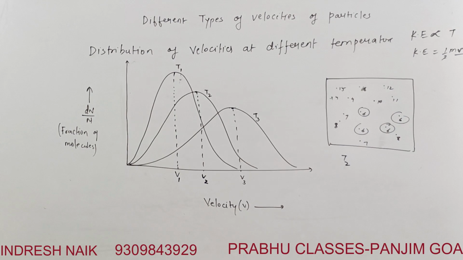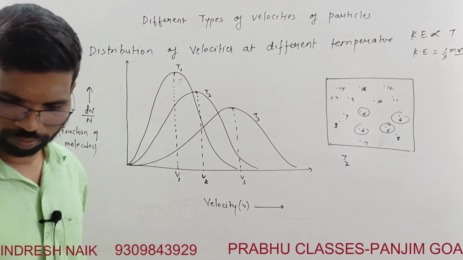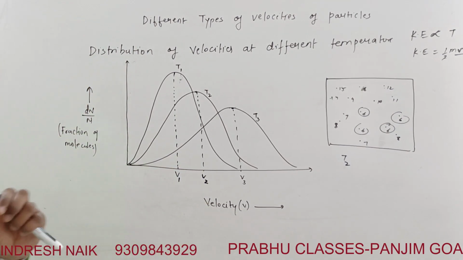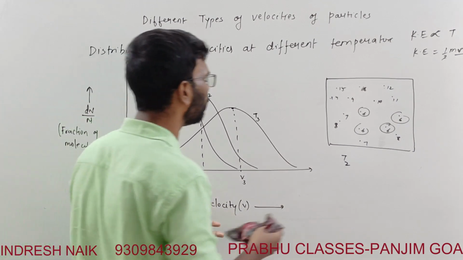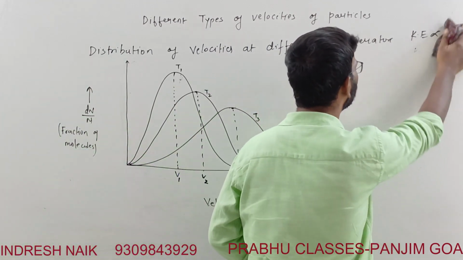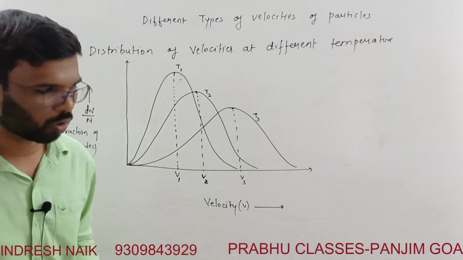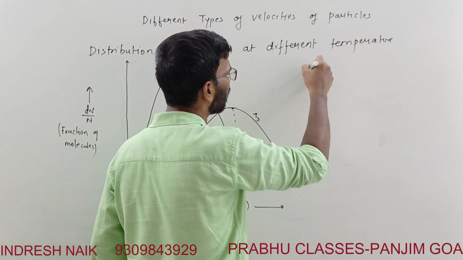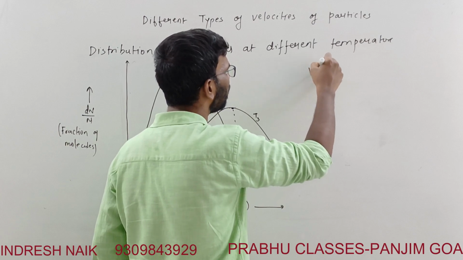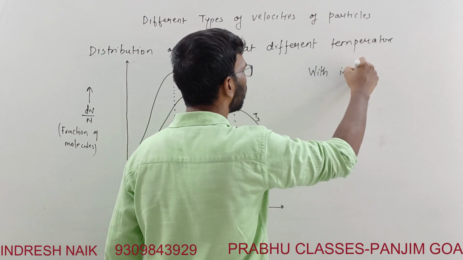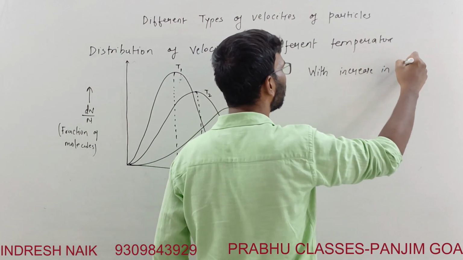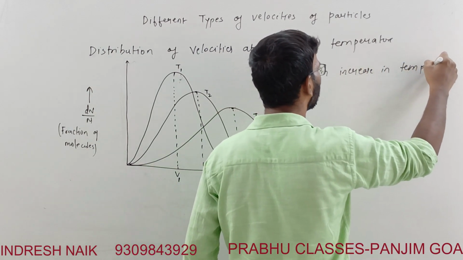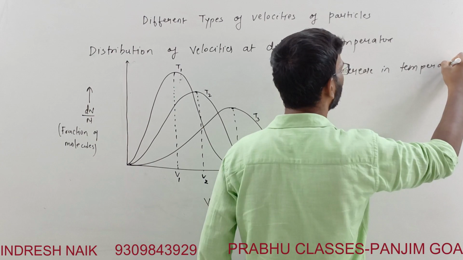So to be rigid, we'll make this statement based on this. With increase in temperature, all the velocities increase.